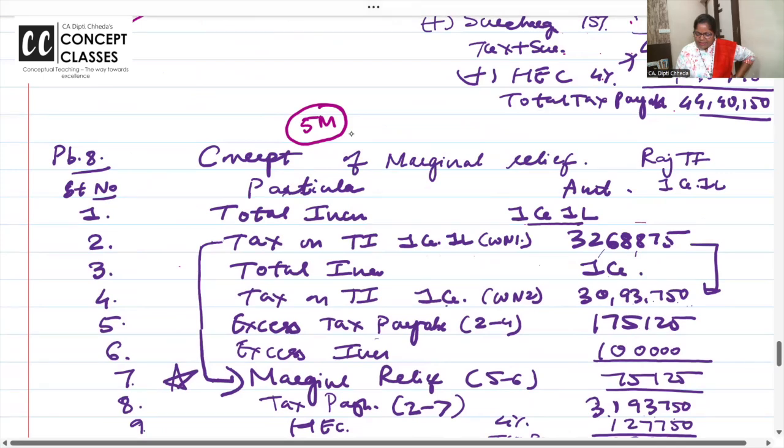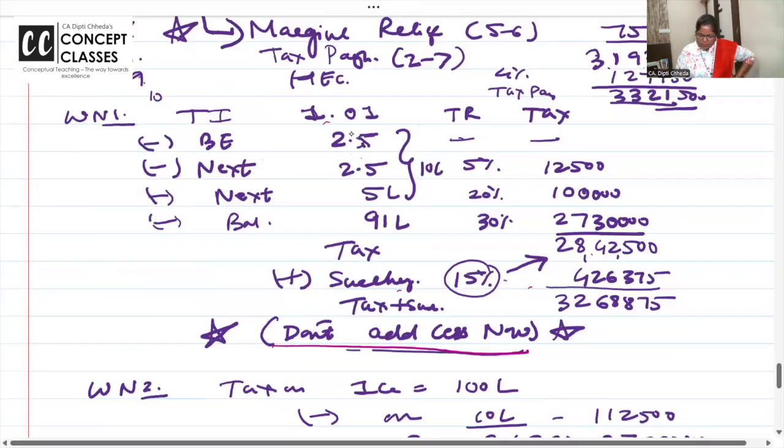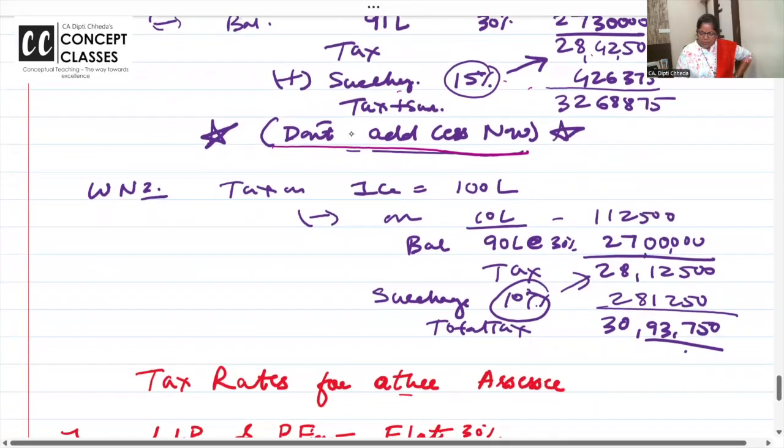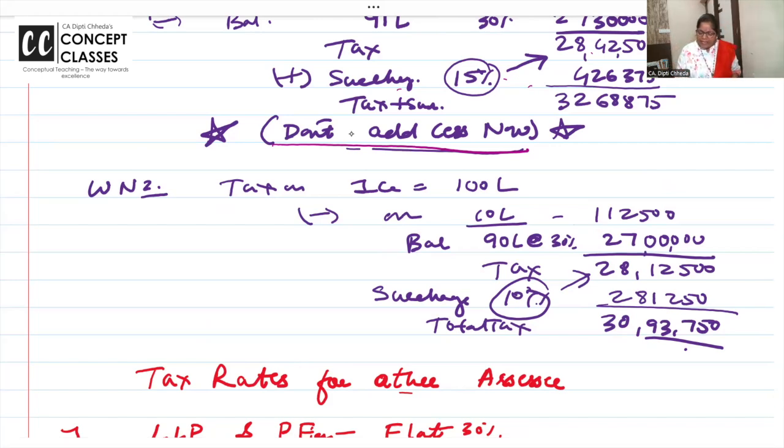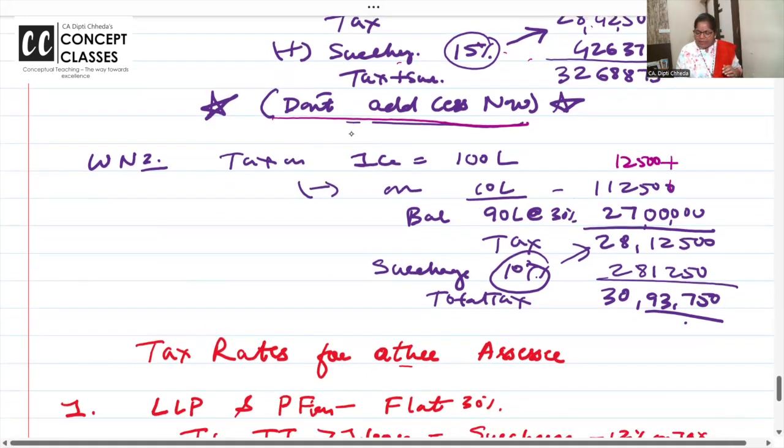So what is the tax on 1 crore 1 lakh? 32 lakh 68,875. Now, what is the tax on 1 crore? On 10 lakhs it is 1 lakh 12,500. How did you get it? First 2.5 nil. Next 2.5, 12,500. Then 5 lakh to 10 lakh.